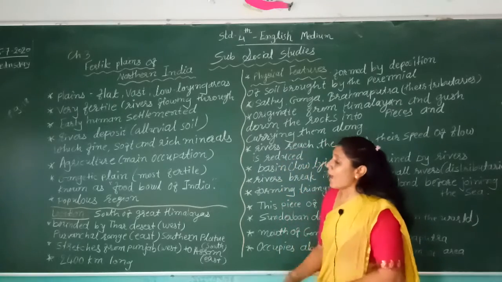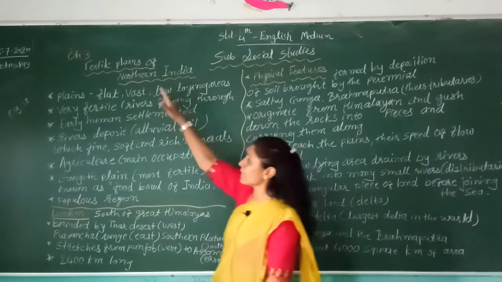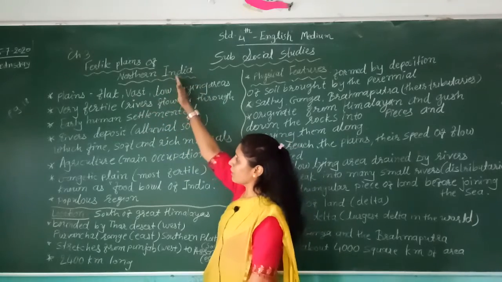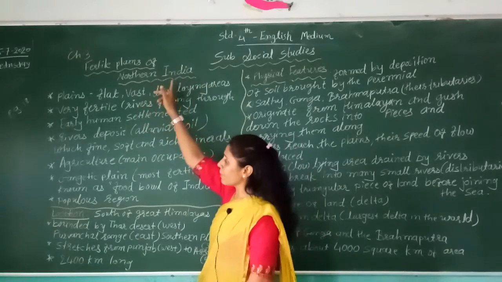So agriculture in this area. Northern India is a very fertile plain.